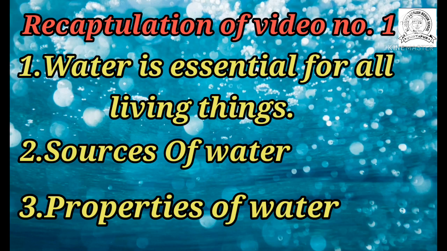Next, we learnt about the states of water. There are three states of water: solid, liquid and gas. Solid means ice. Ice is in a solid form. Liquid is the drinking water; whatever water we drink is in the liquid form. And the third one, gas, is water vapor or steam. So, solid means ice, liquid means water, and gas means water vapor or steam.